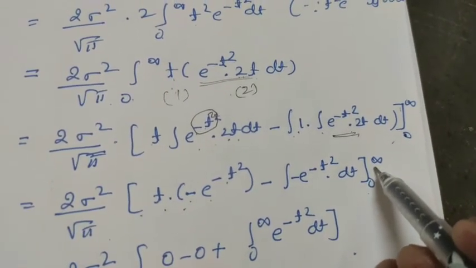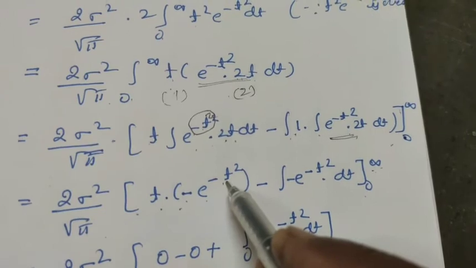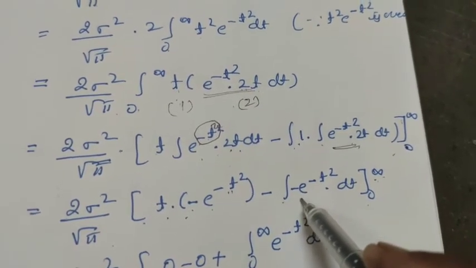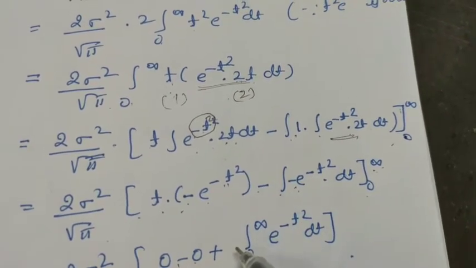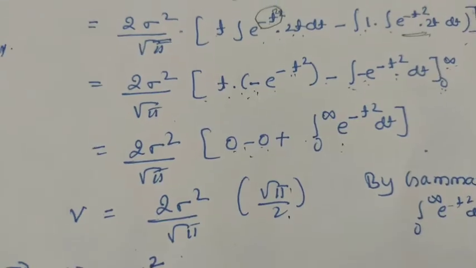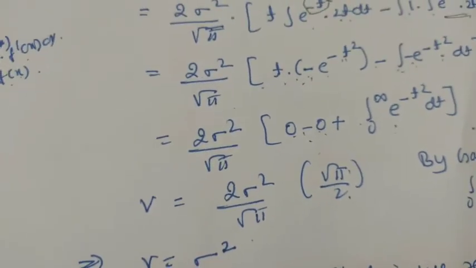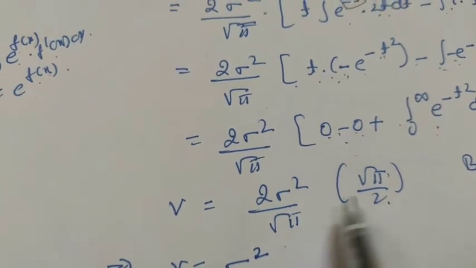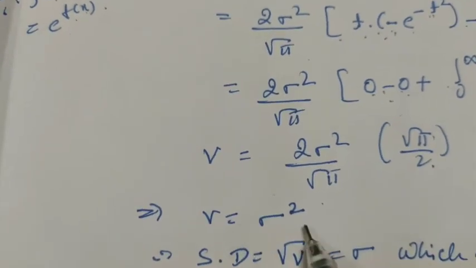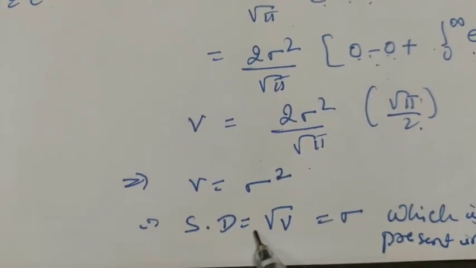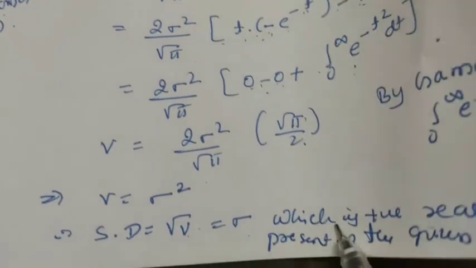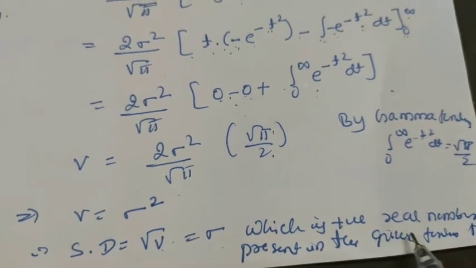When you put the upper limit, e raised to minus infinity, we know it is 0, and minus here also again the same thing, integration of minus into minus plus. Then, just now I told you, here 2 gets cancelled, root pi also gets cancelled, it is equals to sigma square. V is equals to sigma square. Therefore, standard deviation is equals to, we know, under root of V. So, under root of sigma square is sigma, which is the real number present in the given function.